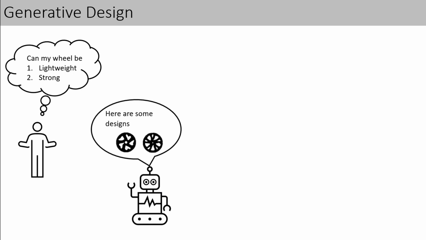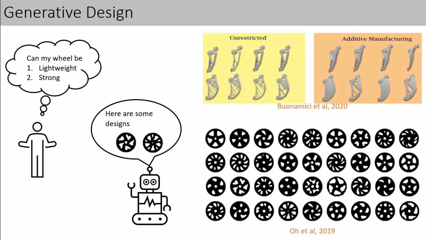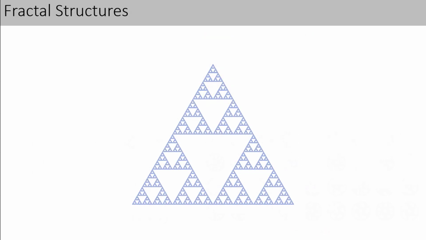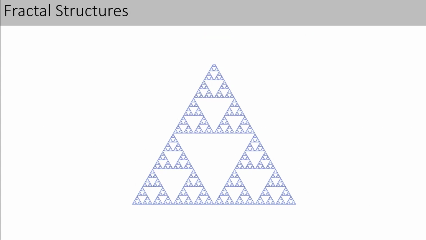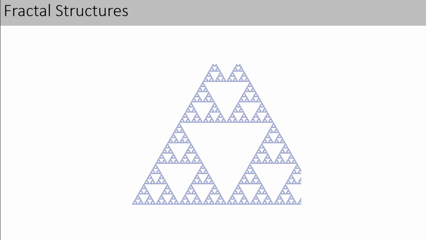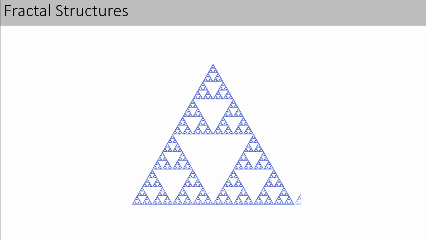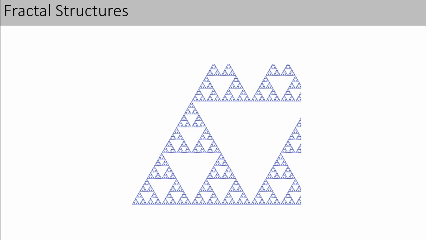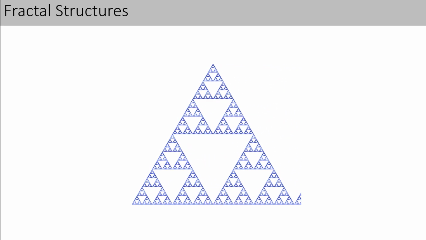This inverse process usually leads to a set of structures, such as brackets or wheels, shown in these examples, that share some common behavioral characteristics. In this work, we share a forward design method to generate such families using the chaos game. The chaos game belongs to a family of algorithms for generating fractal structures, which are defined as consisting of smaller parts similar to themselves, commonly called recursive self-similarity. In this case, the Sierpinski triangle can be seen by infinitely zooming in.